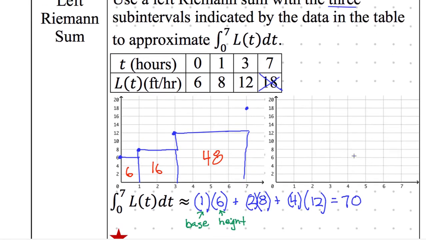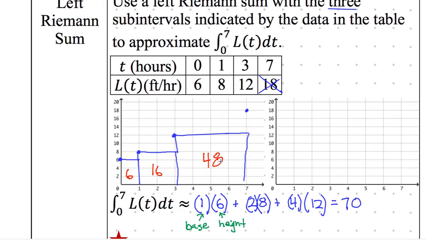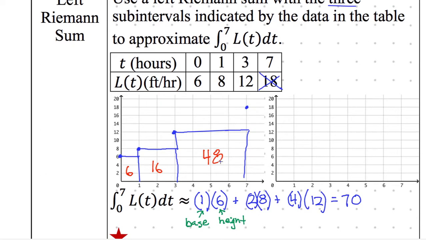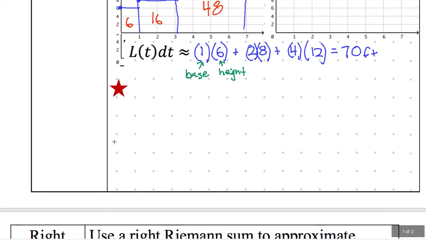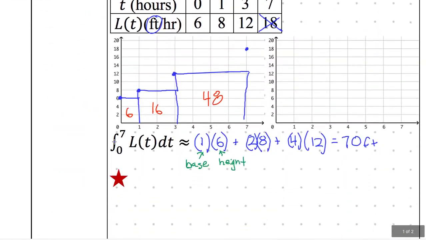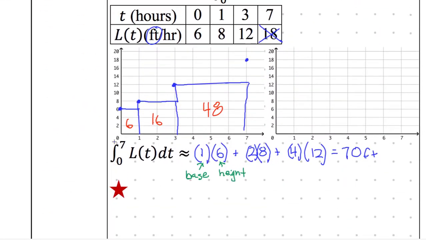And what were our units? Did we ever have? Oh, I do see the units. You guys see it in the table? Feet per hour. Is it feet or is it feet per hour? It's feet. Why is it feet and not feet per hour? This is a graph of something. Slope or something. So when we're asking why is our unit feet and not feet per hour when L of t is feet per hour, it has to do with this symbol. Because L of t is the graph of the slope of L.